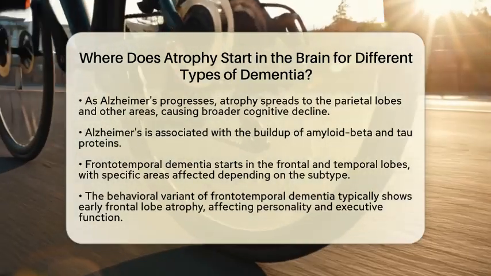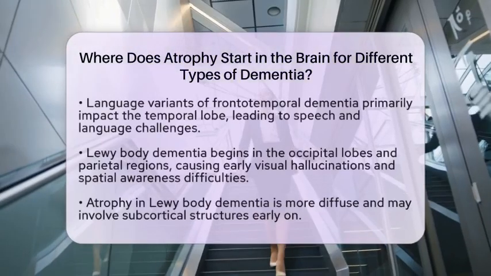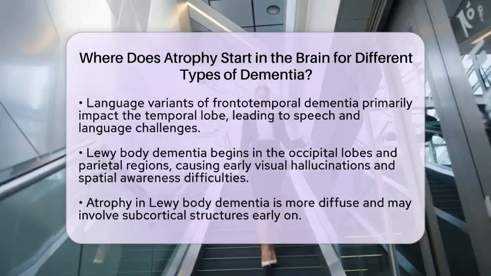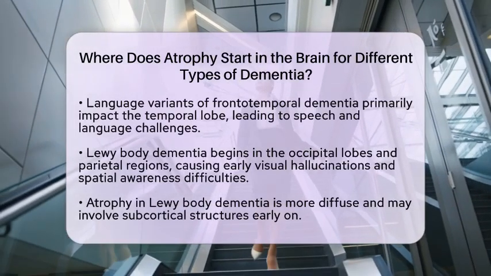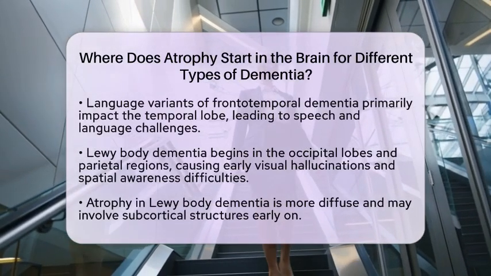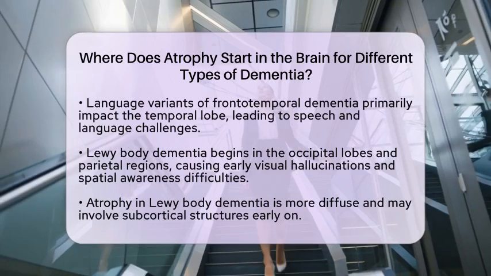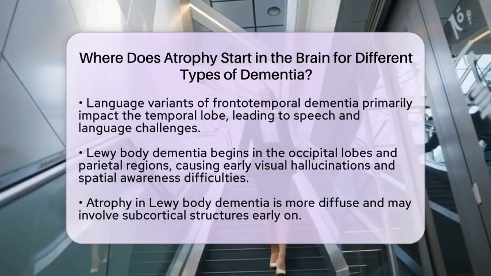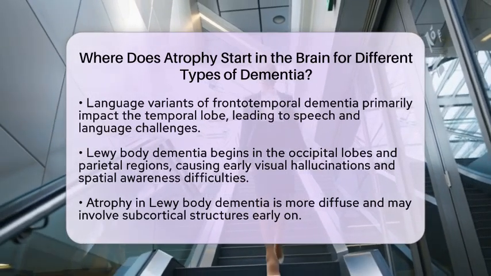Vascular dementia presents a variable pattern of atrophy. It depends on the location and extent of vascular injury. Atrophy may be patchy and involve subcortical white matter or cortical areas affected by strokes. Unlike other types of dementia, this atrophy is secondary to disruptions in blood flow.